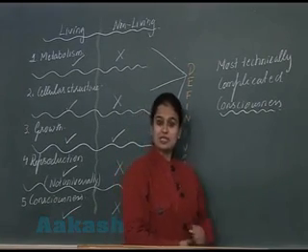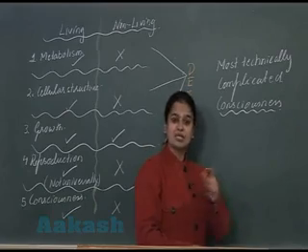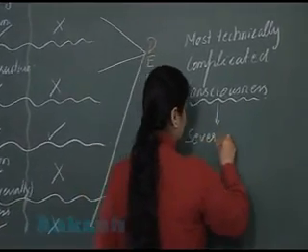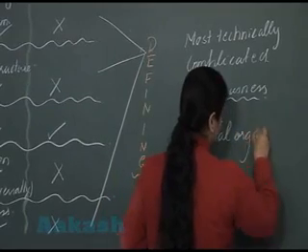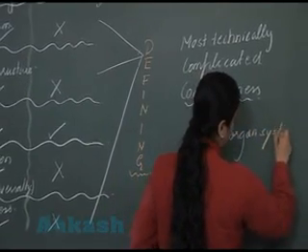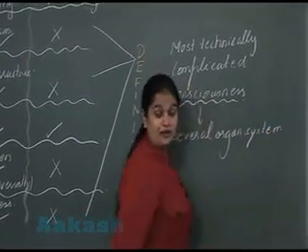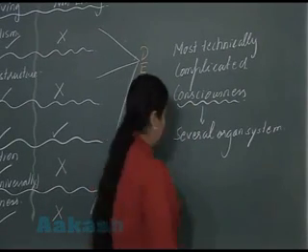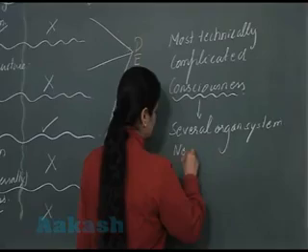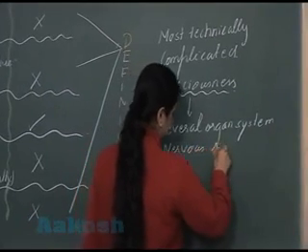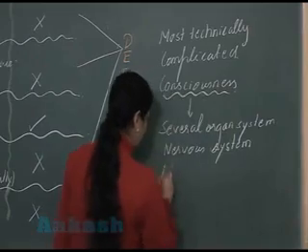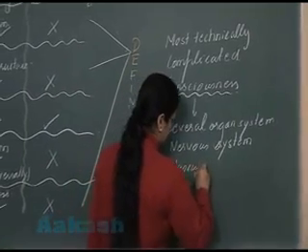So in consciousness, there is involvement of several organ systems. The ones which we have studied here, for example, here there is involvement of nervous system, there is involvement of muscular system.